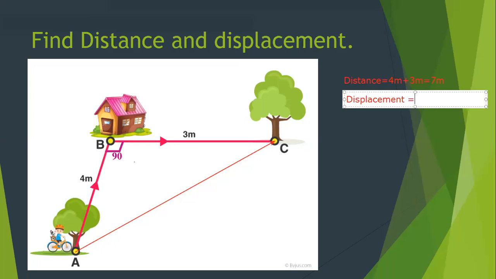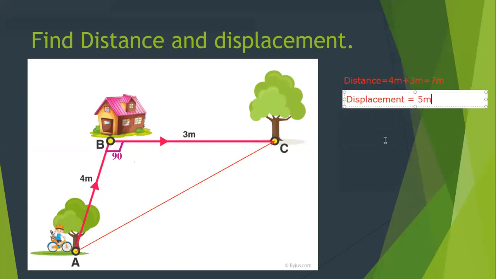Now if you look at this, it is 4, then a 90-degree turn, then 3. So this figure is a right angle triangle, with 4 meters and 3 meters as the sides, and AC is the hypotenuse because the angle is 90. I want to find AC, the hypotenuse, so I take the sum of the squares of the remaining two sides. 4 square is 16 and 3 square is 9. So 16 plus 9 is 25, and the root of 25 is 5 meters.